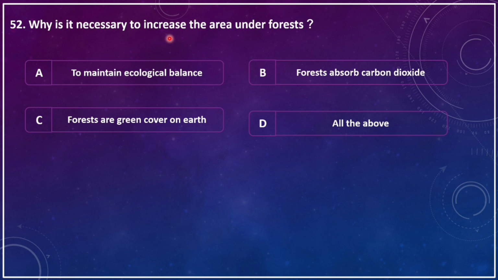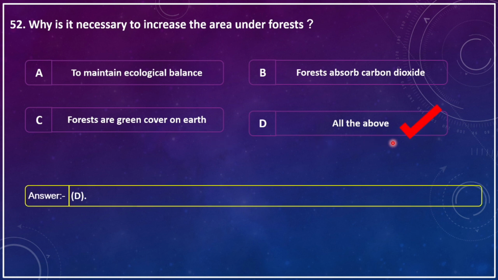Why is it necessary to increase the area under forest? A. To maintain ecological balance. B. Forests absorb carbon dioxide. C. Forests are green cover on earth. D. All the above. The correct answer is all the above.